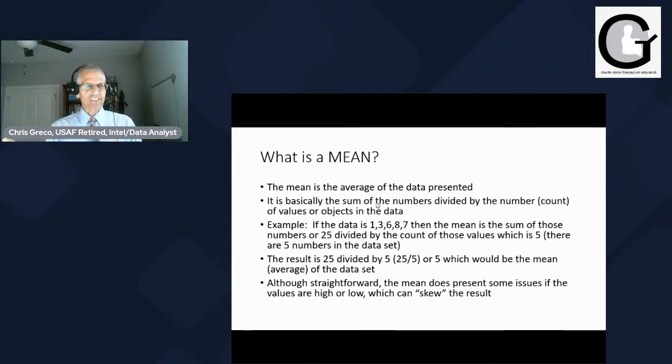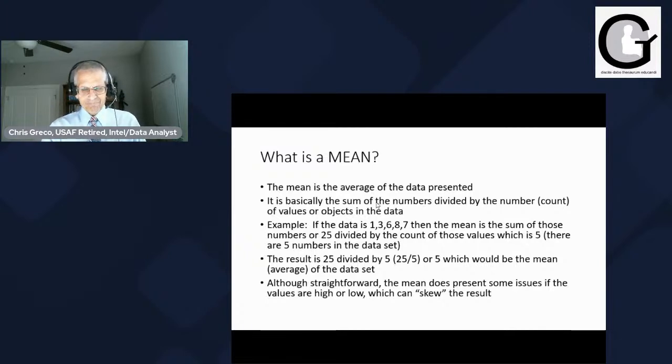You've probably done this somewhere in your academic experience when you're talking about GPA. GPA is very similar to this: you take the grades that you have, divide them by the count of the courses, and you got yourself a GPA, grade point average, right? The mean average. So the result of this data set is 25 divided by 5, or 5, which would mean the average of that.